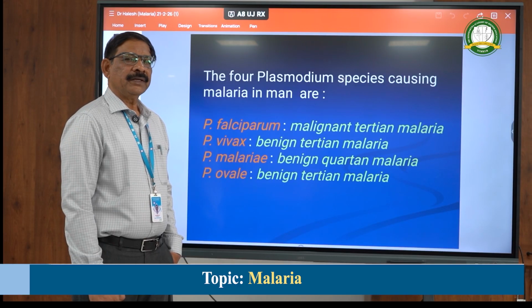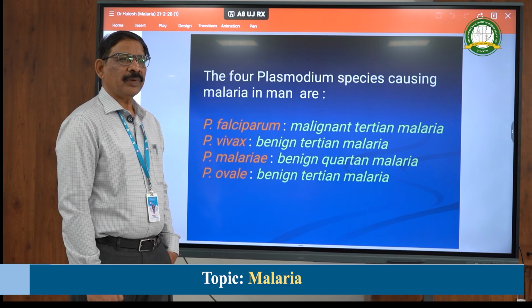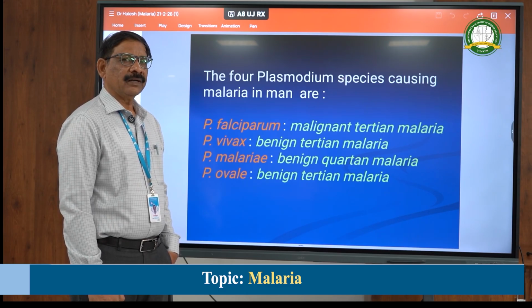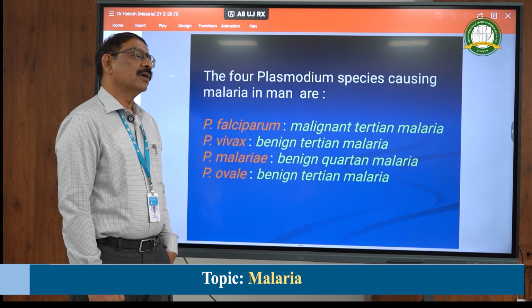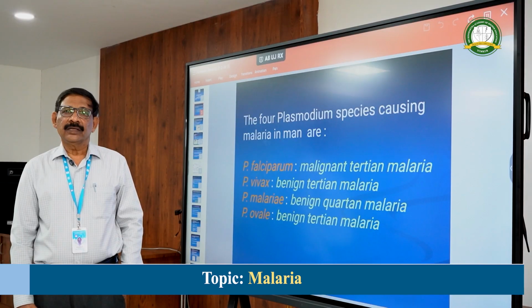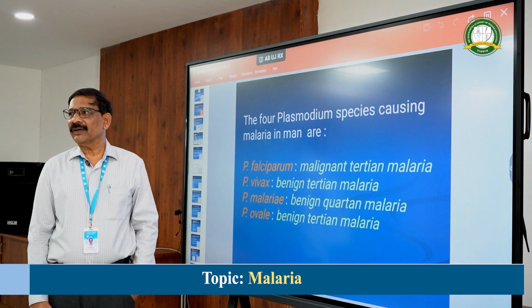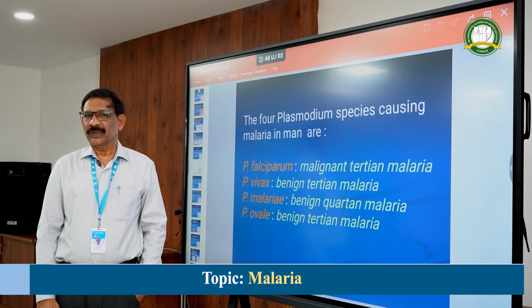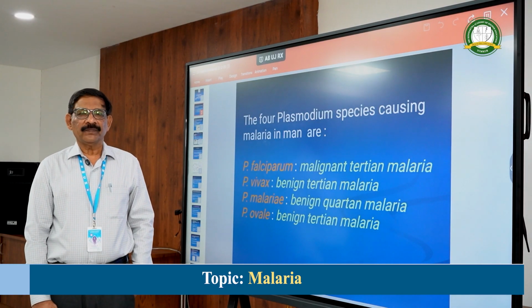Later, Laveran in 1880 found some parasites in the RBCs. After that, in 1897, Ronald Ross, that too in India, in Secunderabad, found that female Anopheles mosquitoes are responsible for the disease malaria. So this is the brief history.